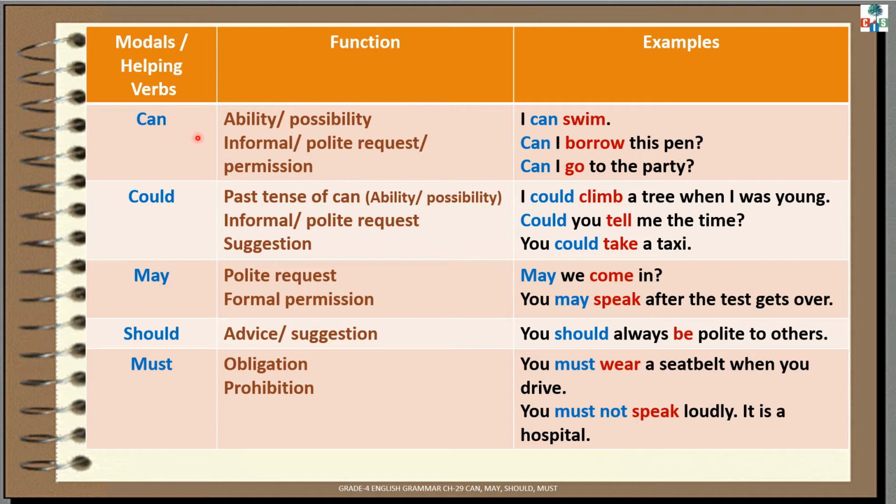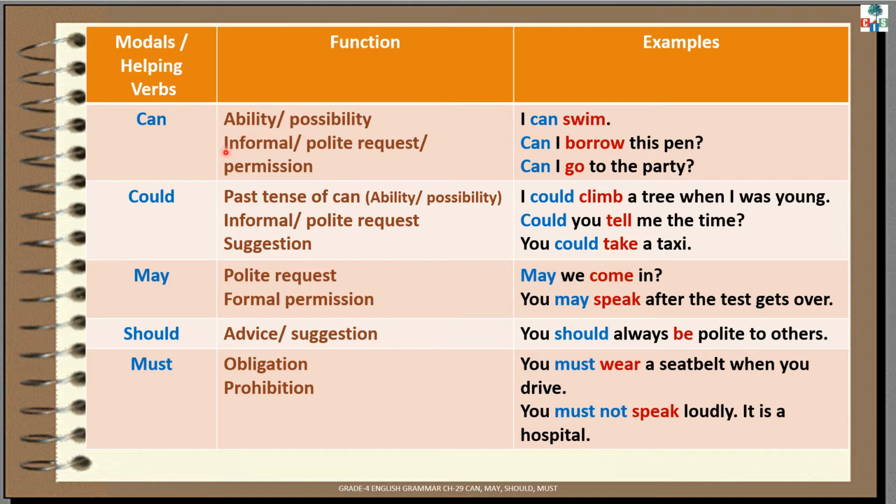Can. We use can to show that we are able to do something. For example, I can swim means I am able to swim. It shows ability or possibility. And when you are not able to do something, we say I cannot swim. So, can is used to show an ability or possibility.